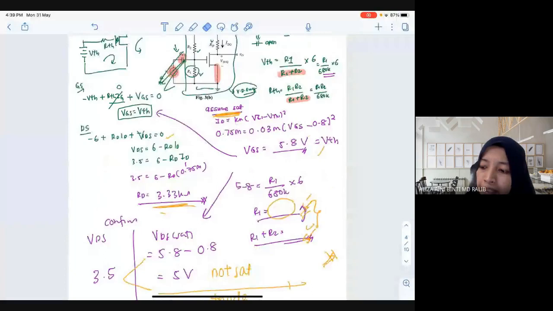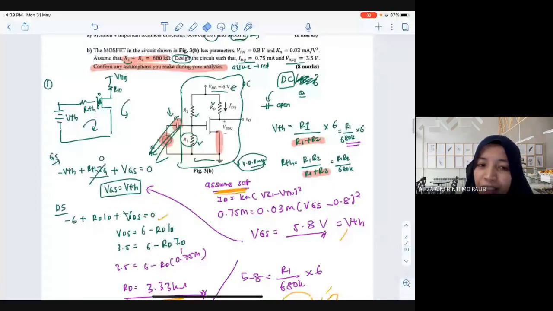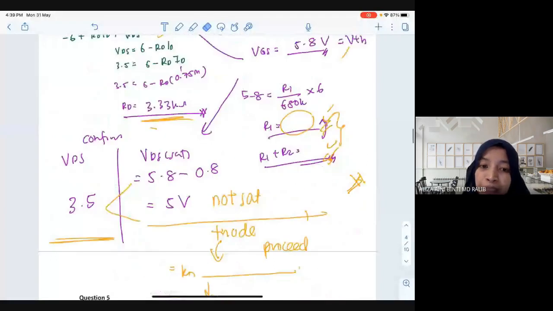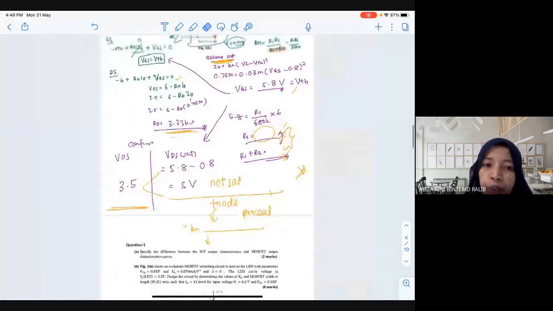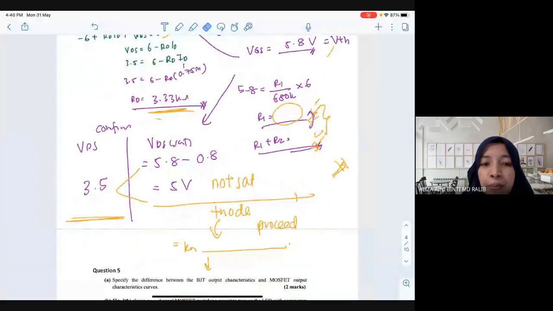Just maybe there is two possibilities. One, maybe the question setter doesn't intend to make it in triad, suddenly it's in triad. And maybe the question setter want in triad, they want you to use this triad. So there are two possibilities here. But from my experience, usually the question will always in saturation. Triad is a very long equation unless memang question setter tu nak buat lah dalam triad.